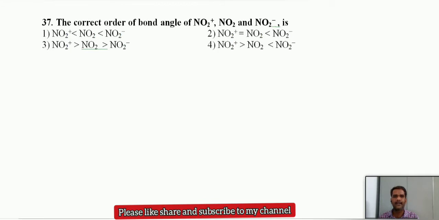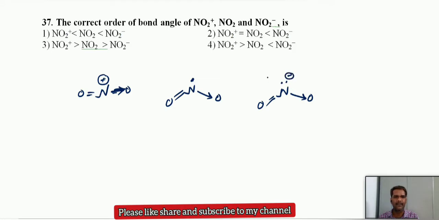The correct order of bond angles of NO2 plus, NO2 and NO2 minus. You can see the structure of NO2 plus and NO2. We know that nitrogen has one single electron. Due to the positive charge, no electron here. You can write a double bond or single bond here, it doesn't matter. And in NO2 minus, we have a single electron, to that we are adding one extra electron, so it will become a lone pair, negative charge.